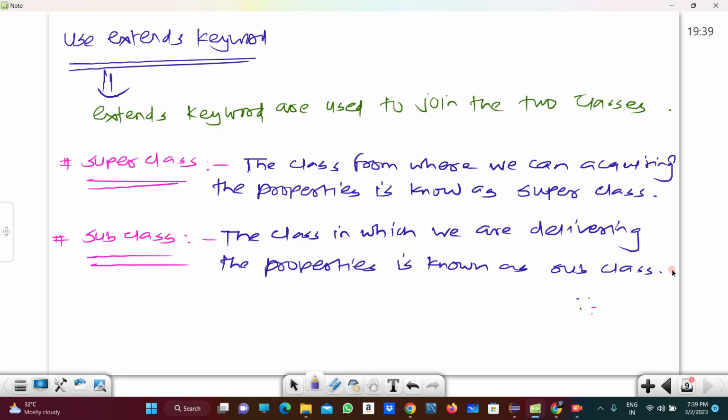Okay, so this is nothing but the single level inheritance, right? But here is one important note I am writing here.